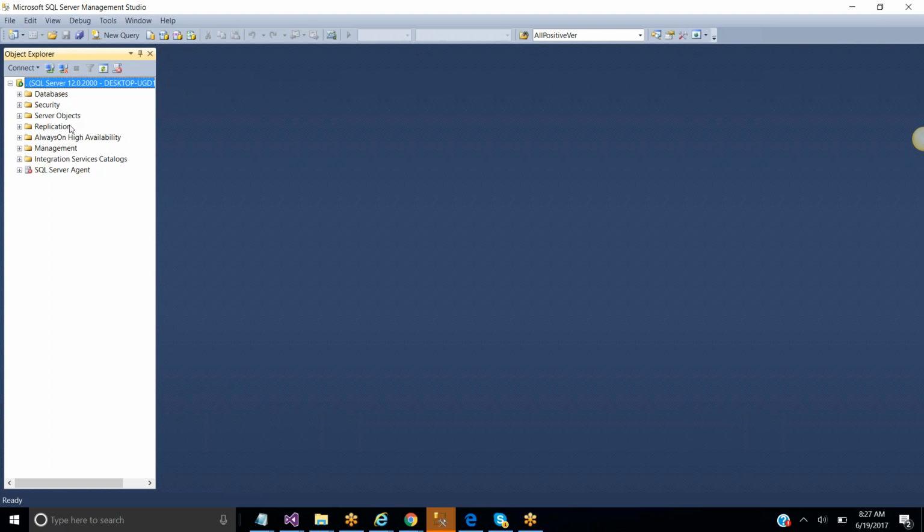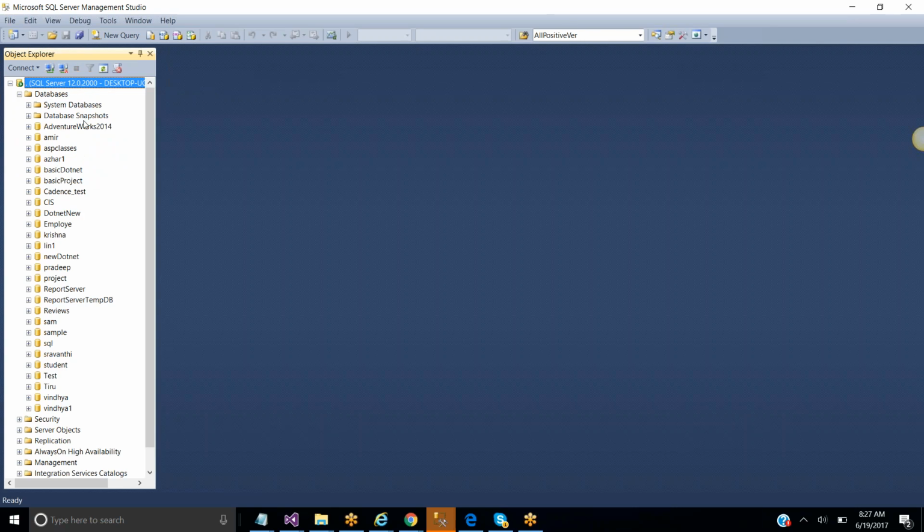We need not focus on security and server objects and all these things. I'm just focusing on the database, and it will list out all the databases that are available here. These are all the databases available. Now here I'm trying to create a new database. I'm clicking on the databases.